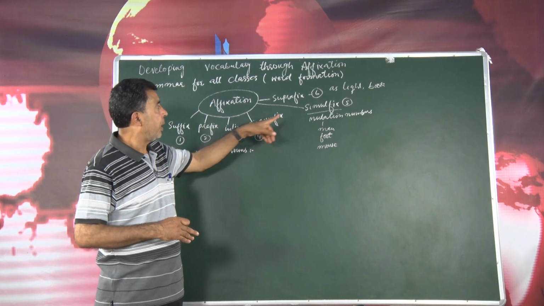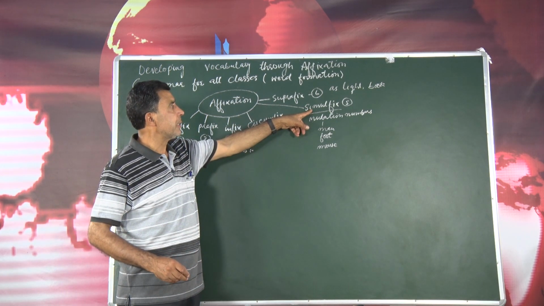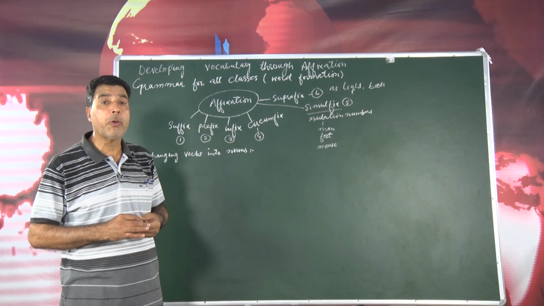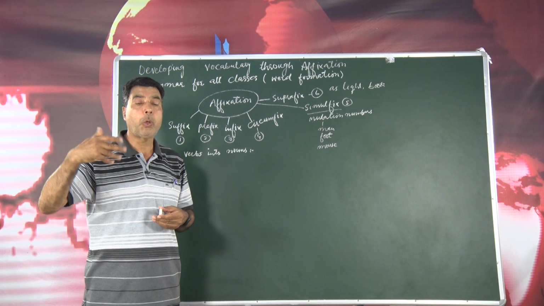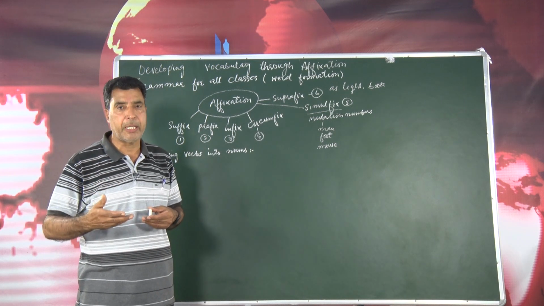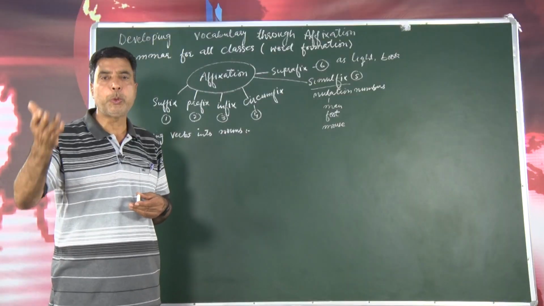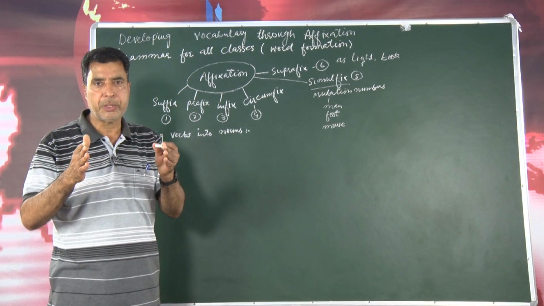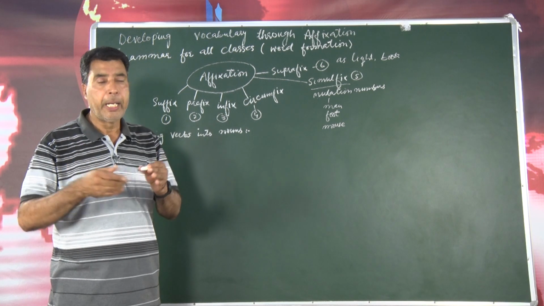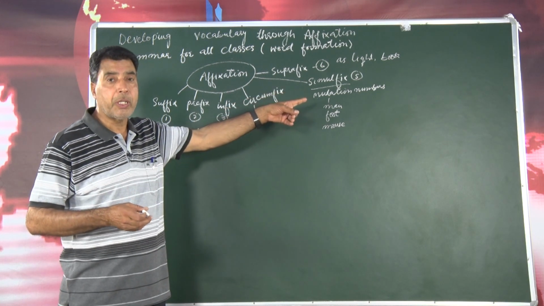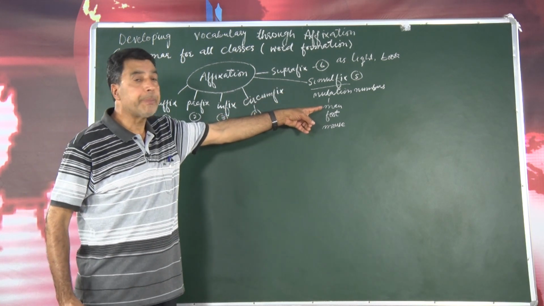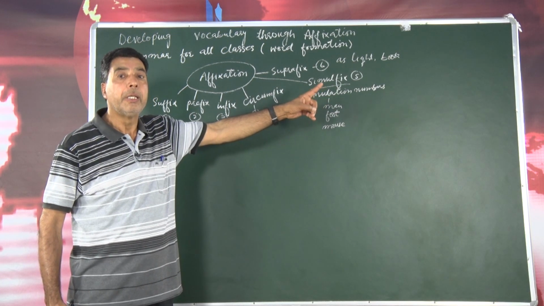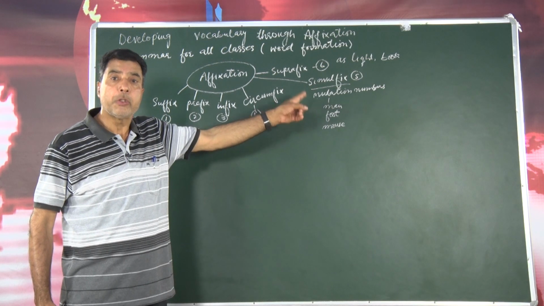Then there is one more word, that is simulfix. Simulfix is something I have already told you about while talking about changing of numbers, for example singular to plural. Sometimes in English we change vowels, internal vowels of a word, and in English that is also word formation. For example, here is man, so we can write the plural as men. We change A into E.